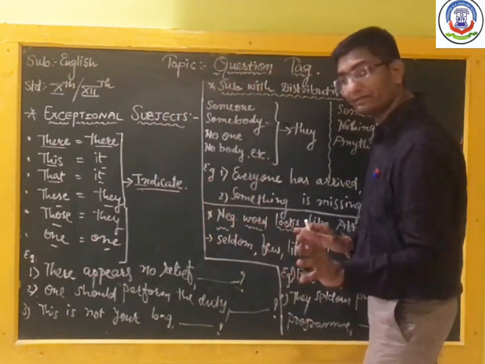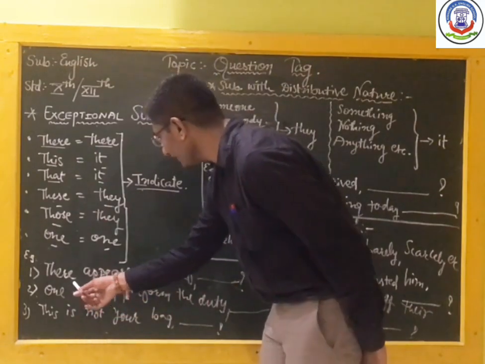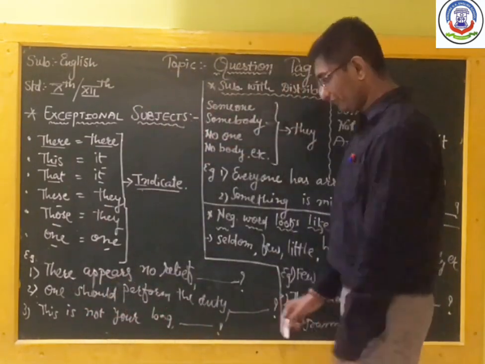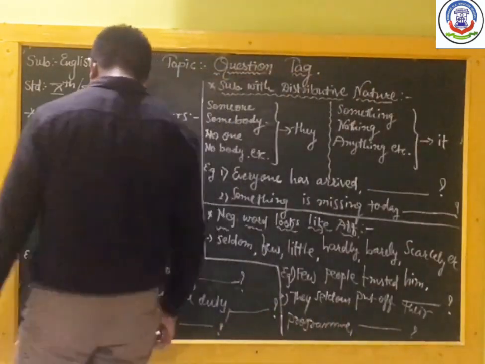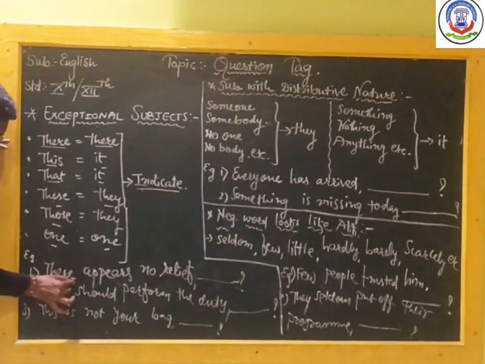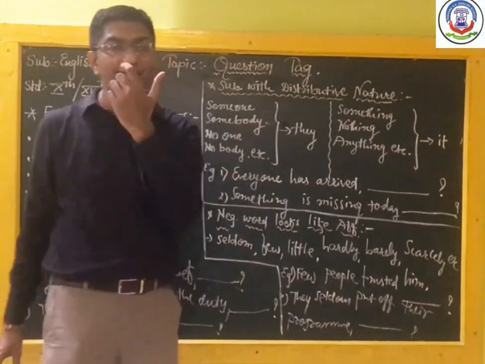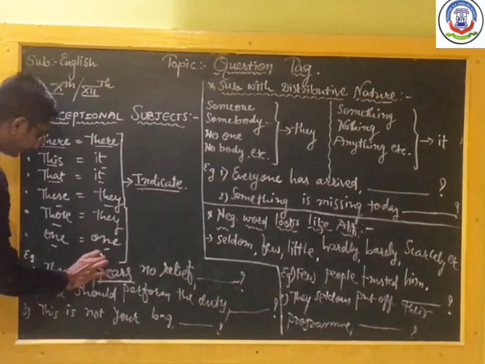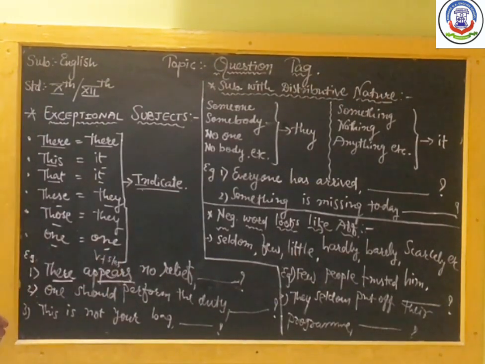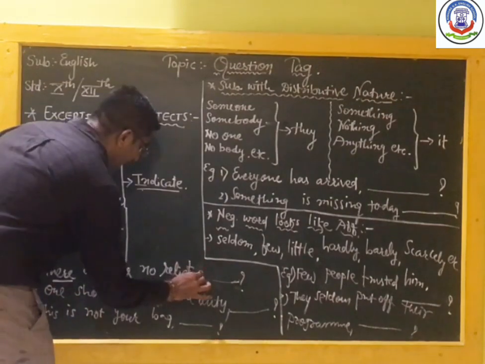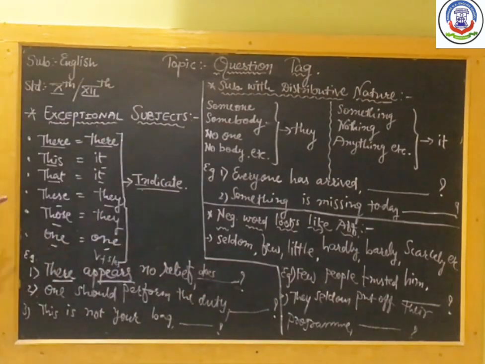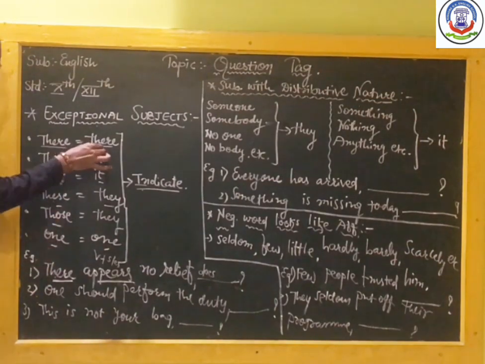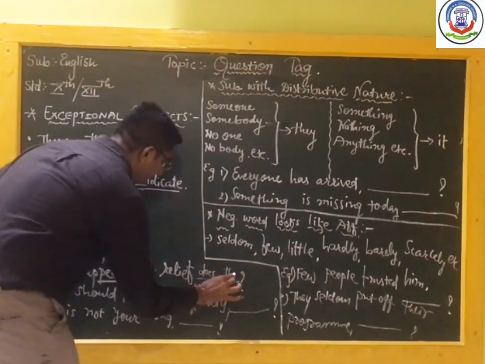Let us clarify with the example. See the example: There appears no relief. Okay, my dear students, here the sentence is "there appears no relief." Which is the subject? There is the subject. Which is the verb? Appears is the verb. And yesterday I told you that when S or ES is given after the verb form, what do we write? First we write does. Now, after that you have to check the subject. So see here, there remains as it is, so we write there.